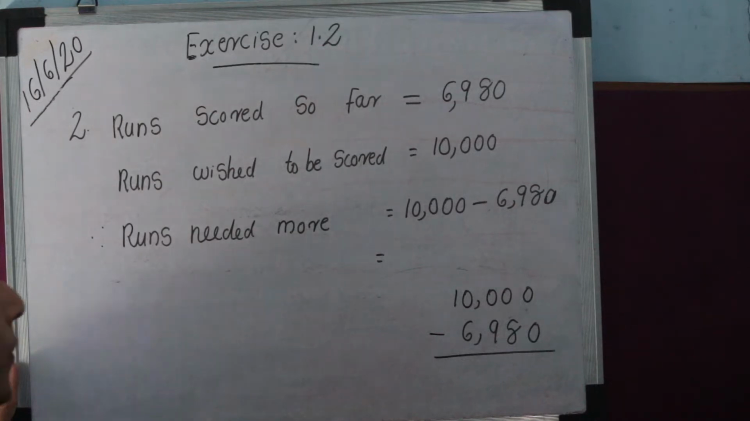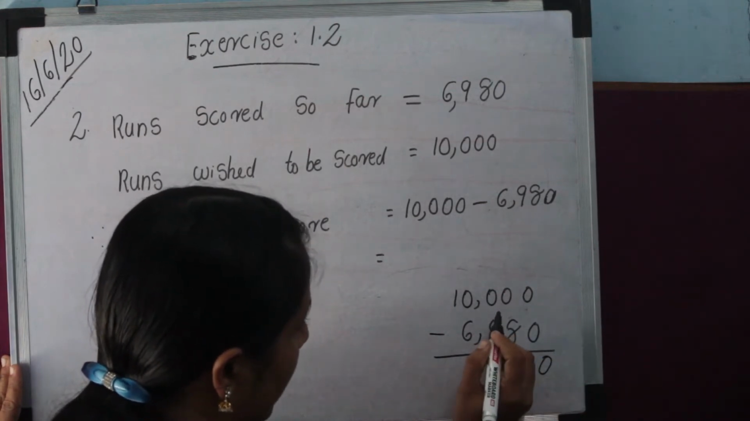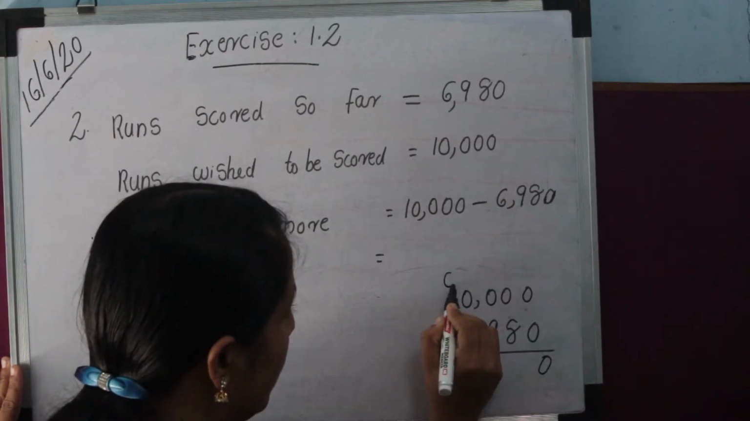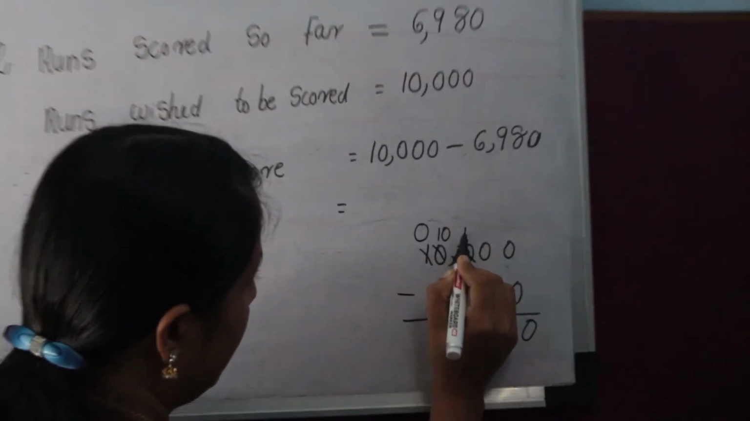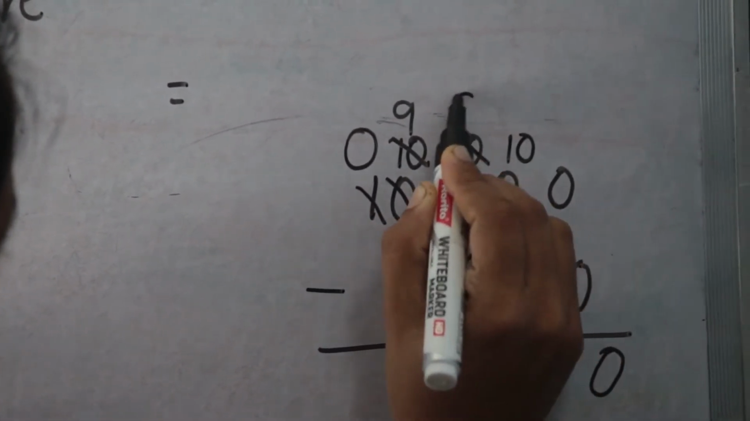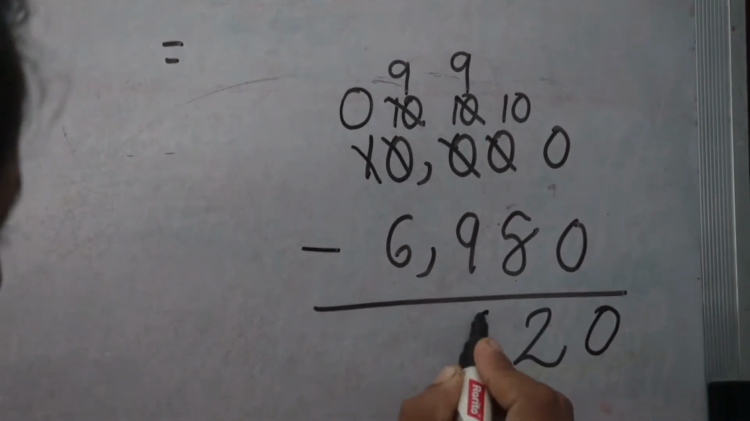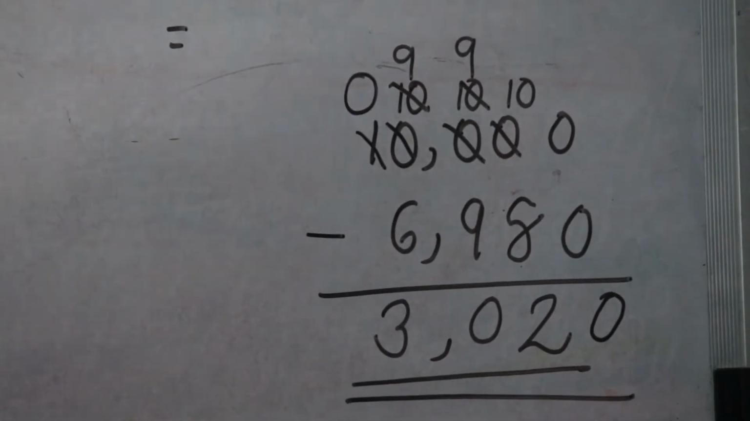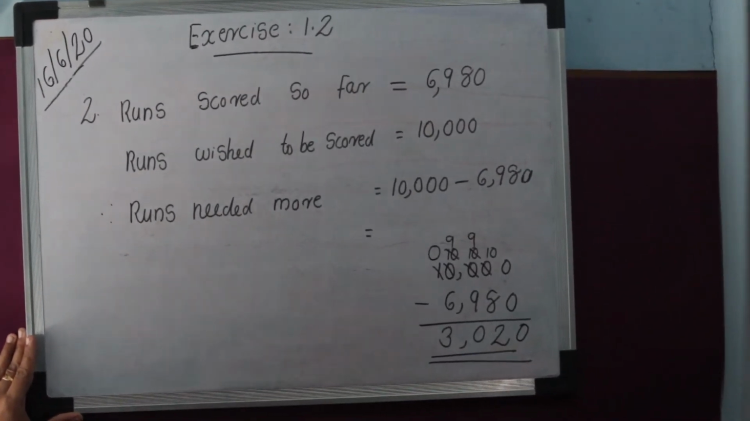6,980. So, 0 minus 0 equals 0. 0 minus 8 is not possible. So, we borrow 1 here. Here also 0. Here also 0. So, this number borrows 1 and we cut 0. So, this number is 10. Then borrowing 1 here and cut 9. Then 10 minus 8 equals 2. 9 minus 9 equals 0. Then 9 minus 6 equals 3. Therefore, we got the answer 3020. That is, he needed 3020 more runs.